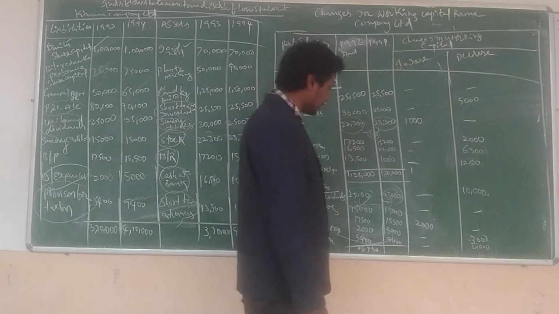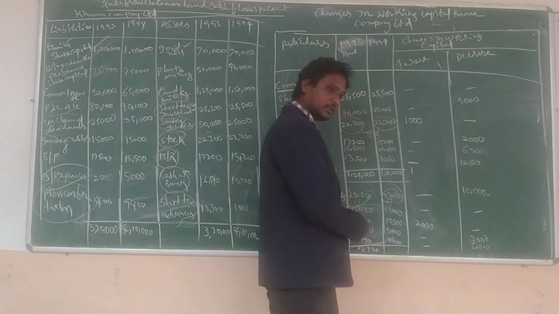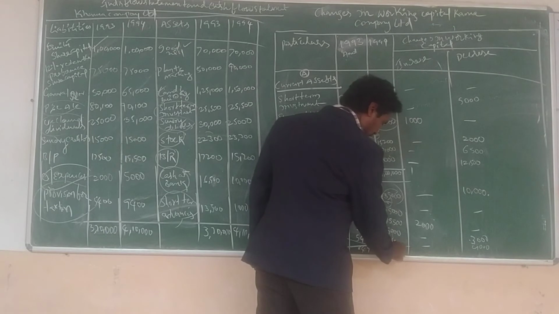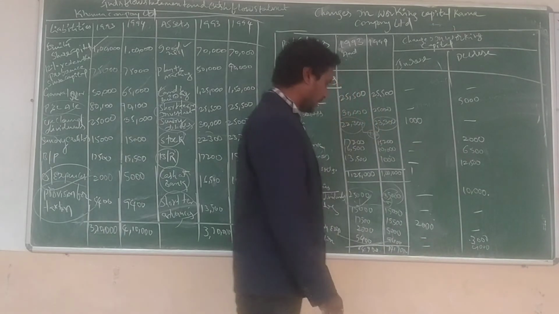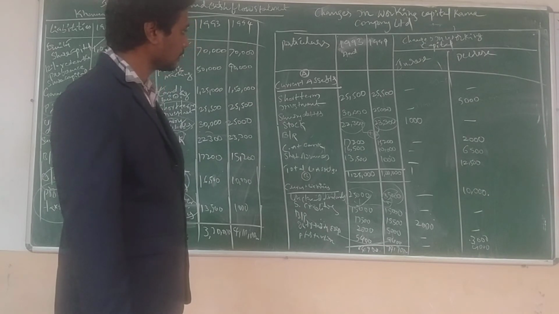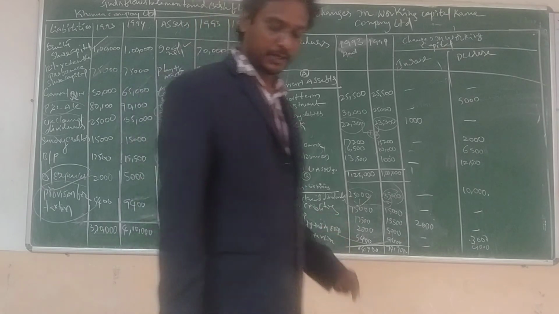Next, 35,000, 50,000, 65,000, 70,000, 74,900. How much? 74,900. Just write down, I'm going to do it fast.